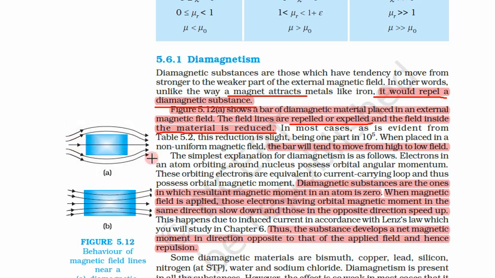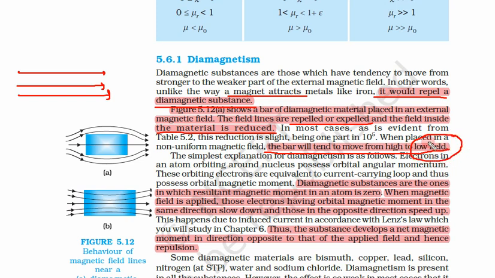So this is the diamagnetic material and it will try to repel the magnet. The bar will tend to move from high to low field. This is a uniform magnetic field where lines are equally spaced everywhere, but if the field is non-uniform, somewhere it is a low magnetic field. So the bar will tend to move from high to low magnetic field, towards the low magnetic field, because D is for dislike.